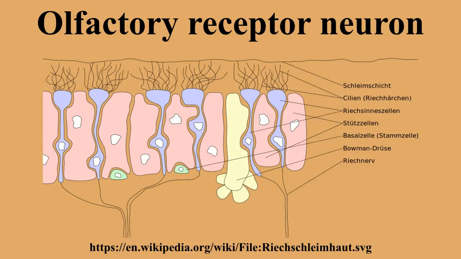CaM kinase II will be activated by the presence of CaM, which will phosphorylate ACIII and reduce cAMP production. CaM kinase II will also activate phosphodiesterase, which will then hydrolyze cAMP. The effect of this negative feedback response inhibits the neuron from further activation when another odor molecule is introduced.